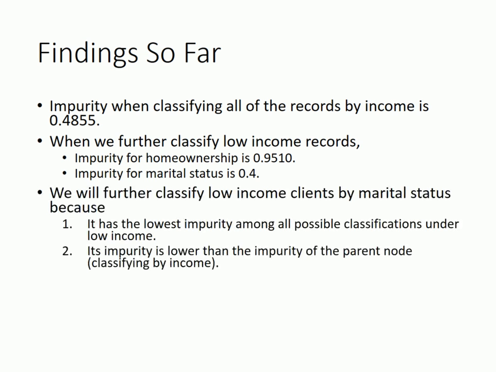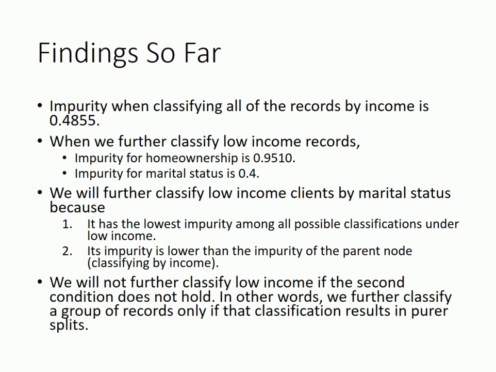These results make us determined to further classify low-income clients by marital status for 2 reasons. First, marital status has the lowest impurity among all possible classifications under low income. Second, marital status has an impurity that is lower than the impurity of the previous level of classification, which is income.